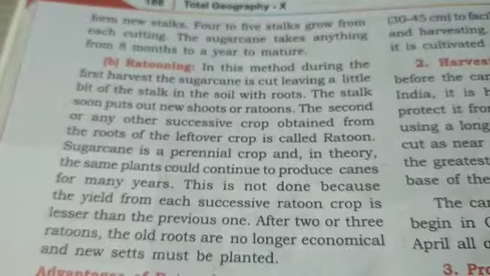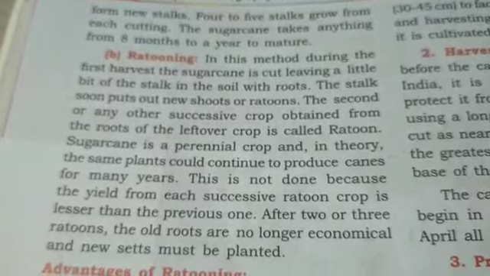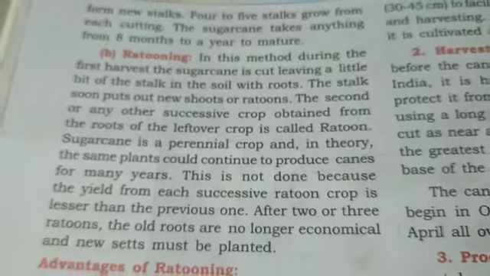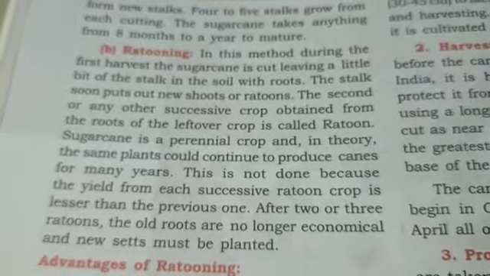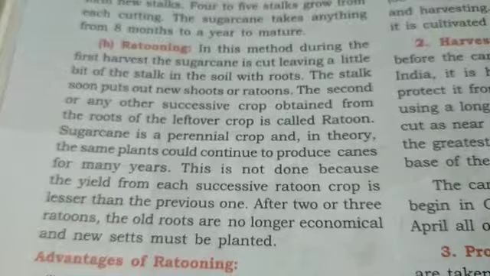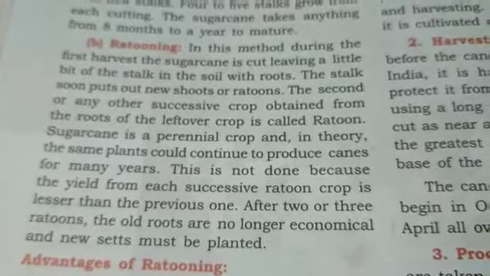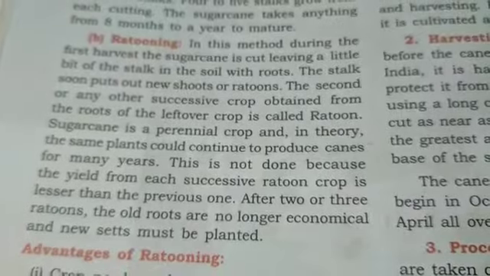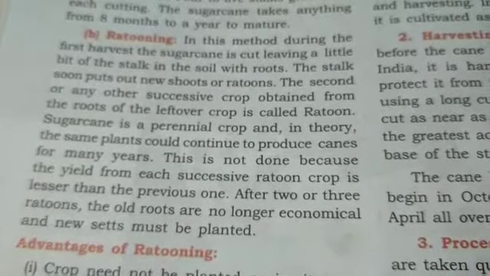Then we have the ratooning method. During the first harvest, the sugarcane is cut, leaving a little bit of stalk in the soil with roots. The stalk soon puts out new shoots or ratoons. The second or any other successive crop obtained from the roots of the leftover is called a ratoon. So the crop which grows from the leftover area is called a ratoon.